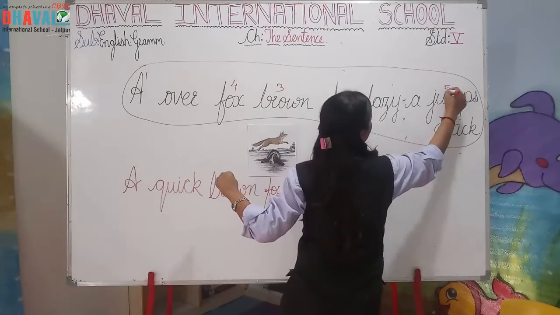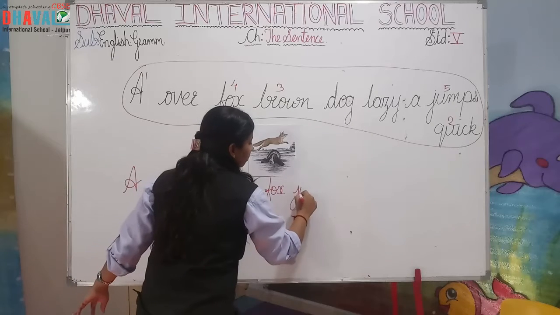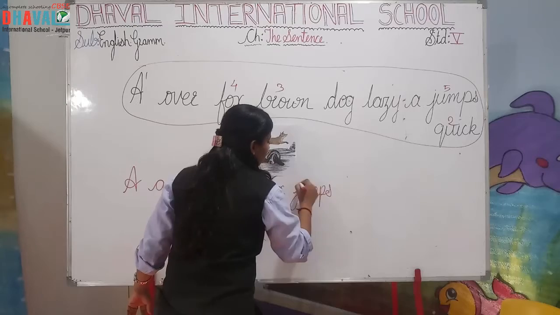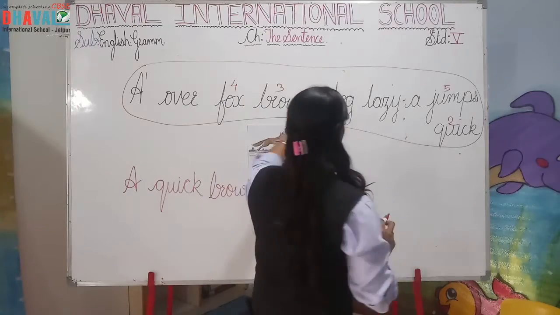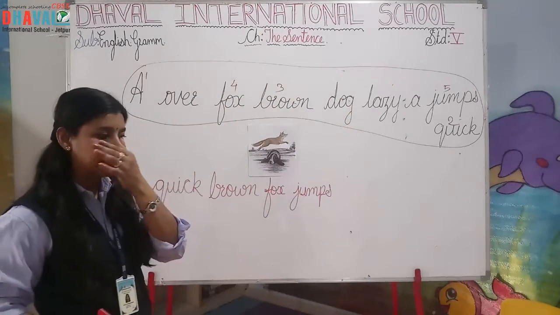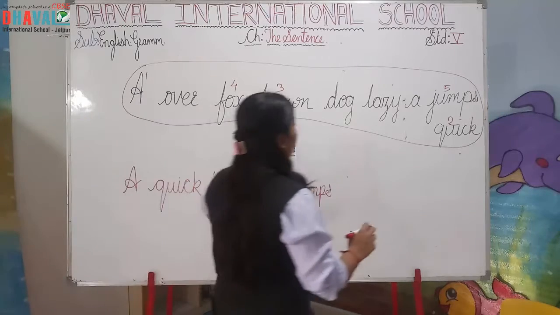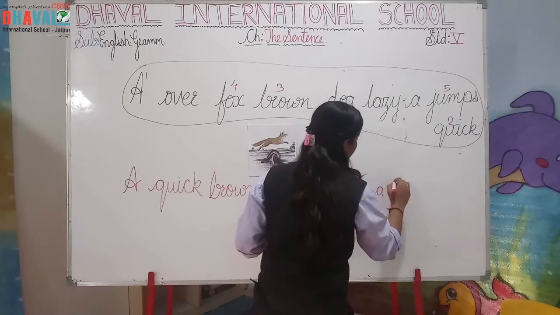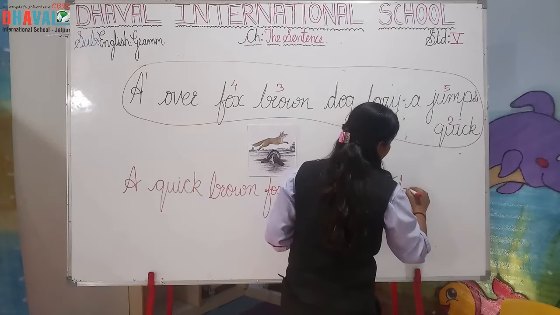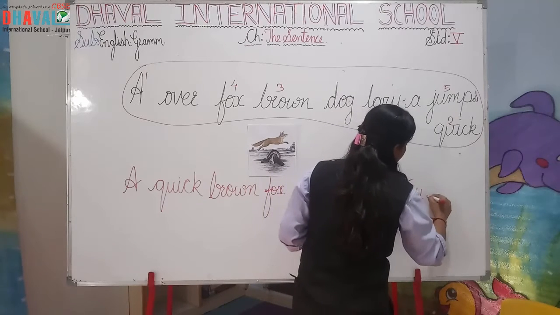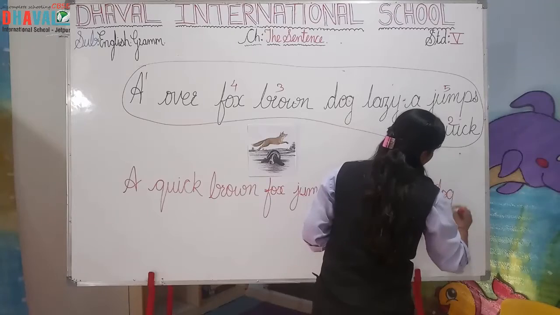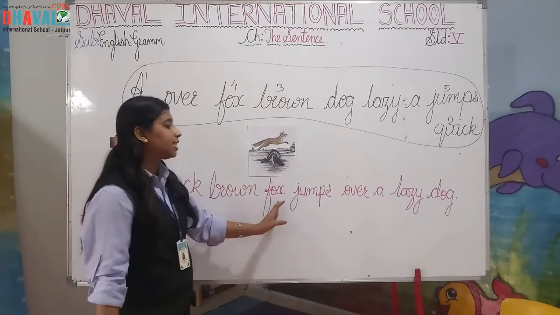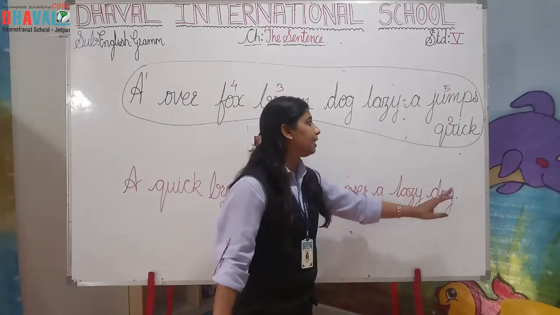Then fifth, jumps. Okay, jumps. Then what will come next? Jumps over a lazy dog. Right? A quick brown fox jumps over a lazy dog.